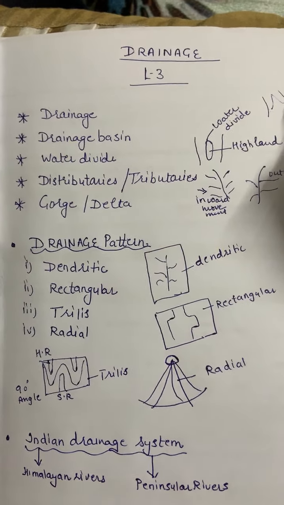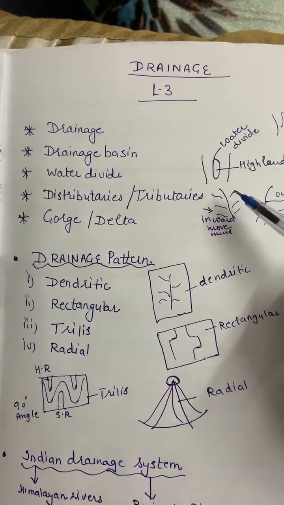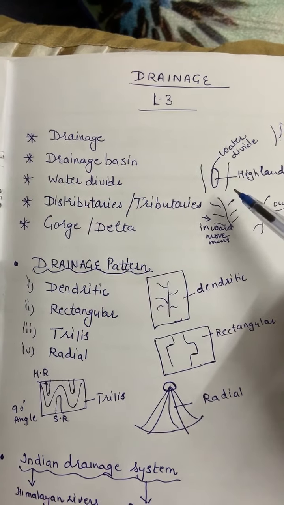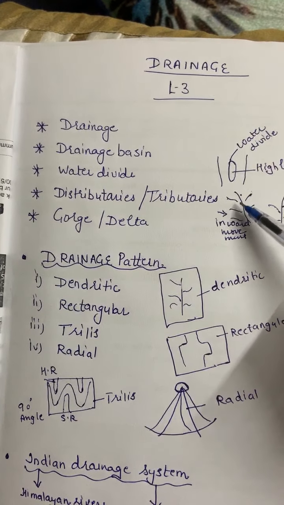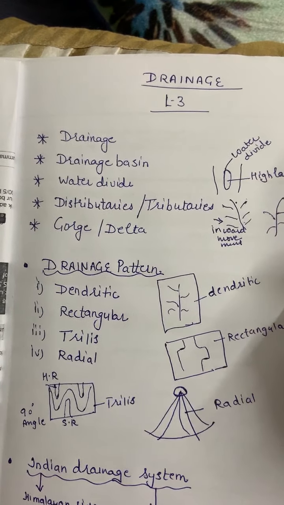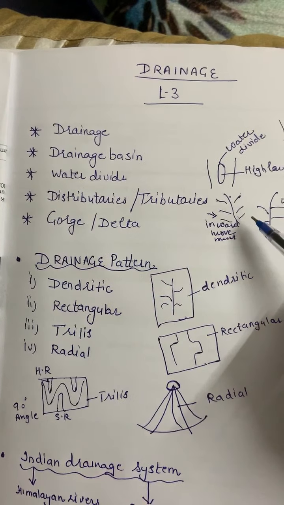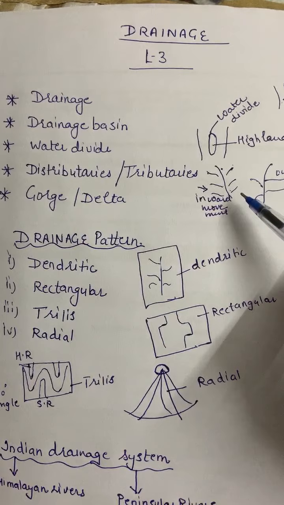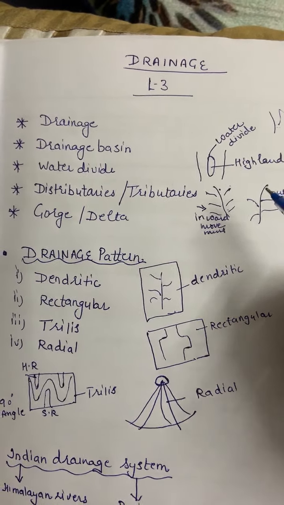Next is distributaries and tributaries. Tributary means when a river joins with another river, that means with the main river, that is known as tributary. When it is joining with the main river, it is enhancing the volume of the water. That means the main river is gaining something.